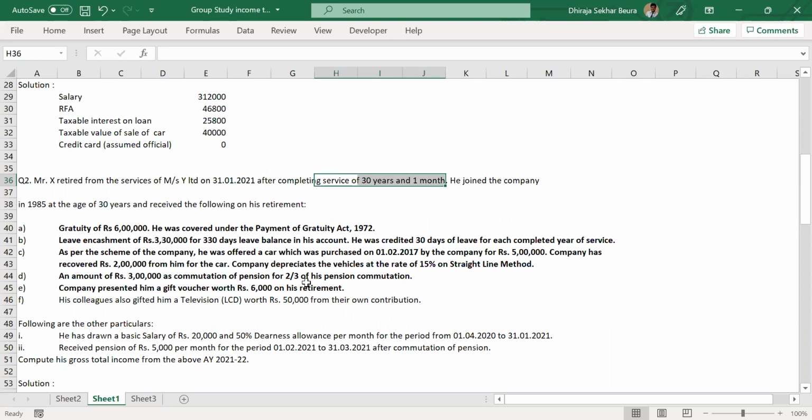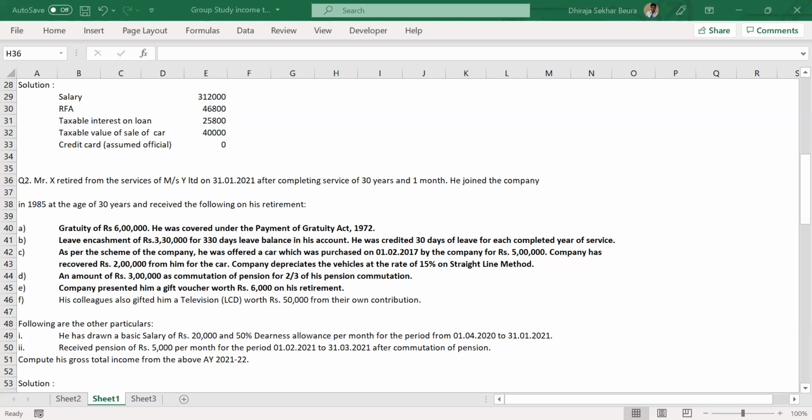In case somebody is struggling with the provision, I'll quickly revise the provision once more. Gratuity we are talking about, somebody who has received a gratuity. Government employees are fully exempt, 100% exempt. Non-government employees are categorised into 2 parts: one is covered by the Gratuity Act, another is not covered.